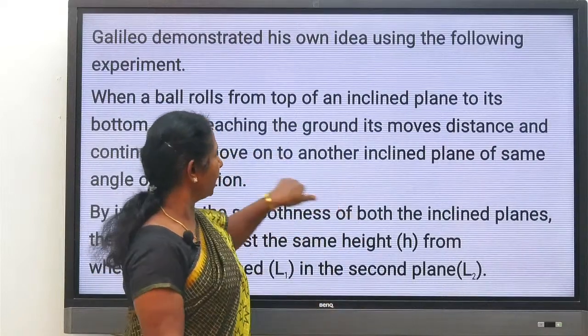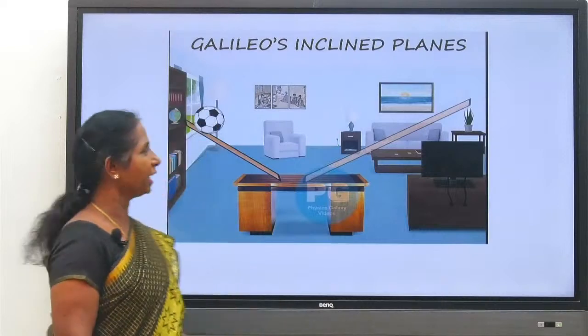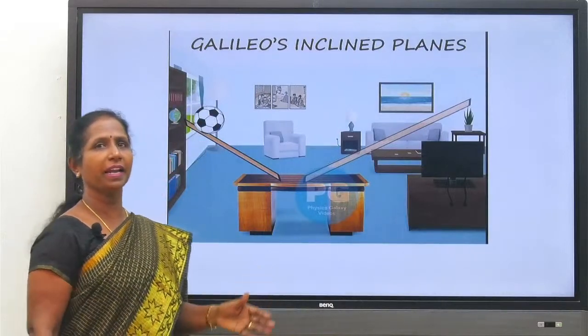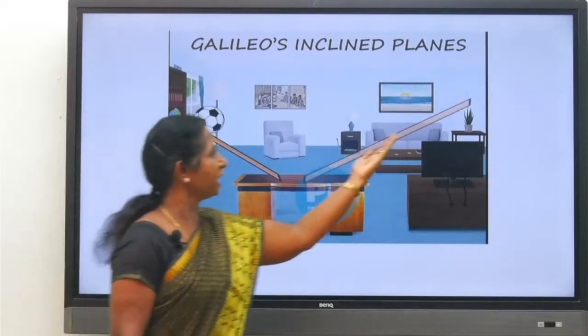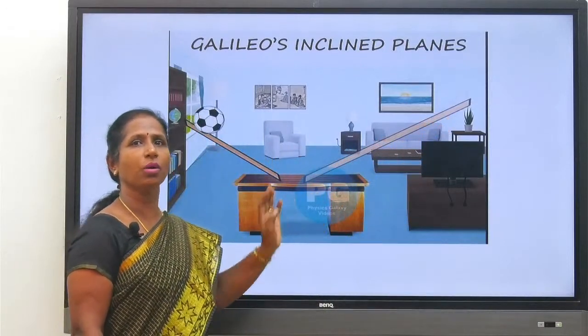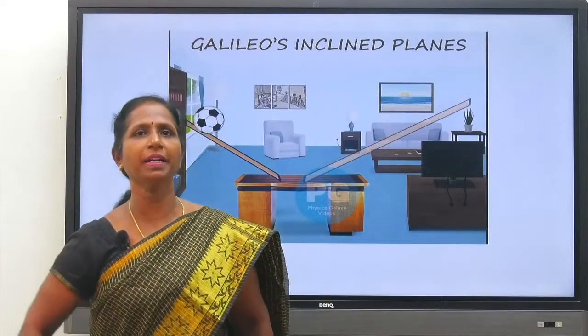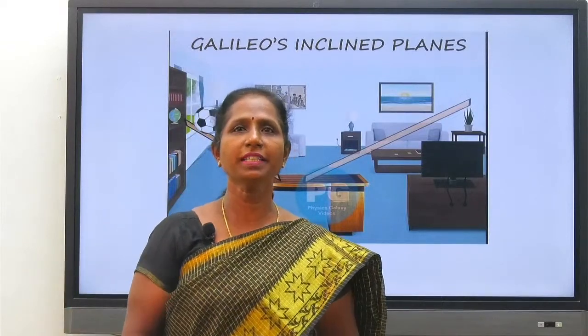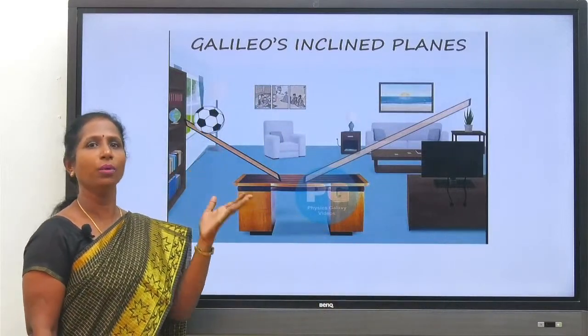Now, see, this is an inclined plane. So what do we mean by inclined plane? A slopy surface. This is a slopy surface, this is another slopy surface. So this is called an inclined plane. Galileo did an experiment in order to prove his assumptions. So what did he do? Let us see now how he did the experiment.